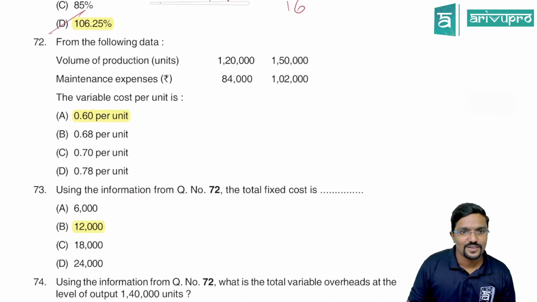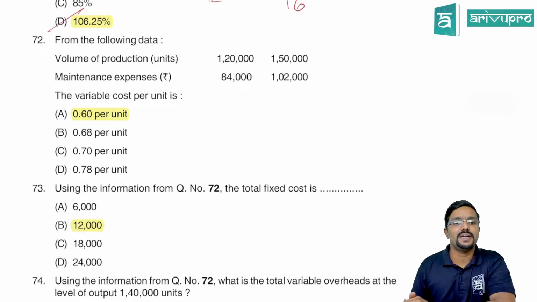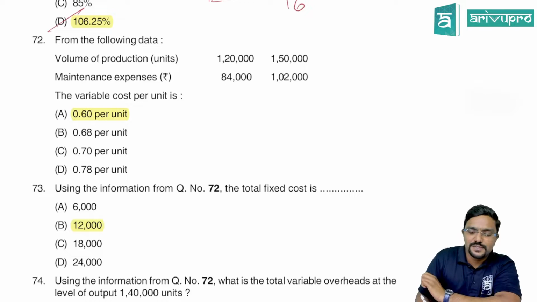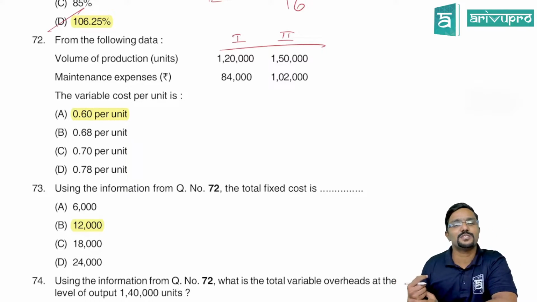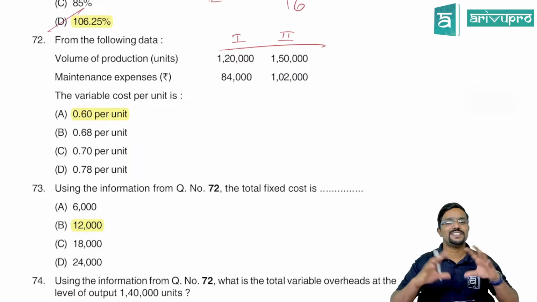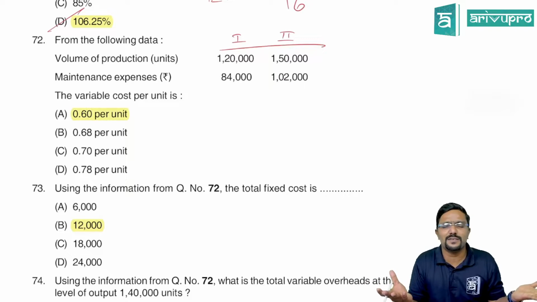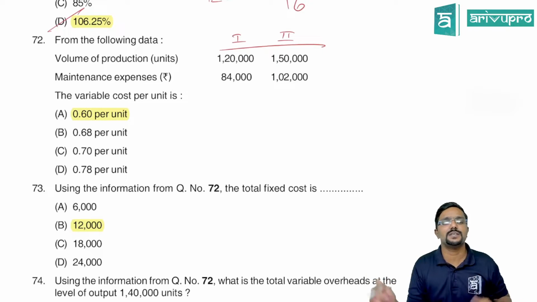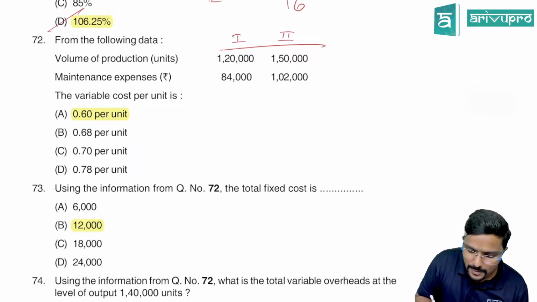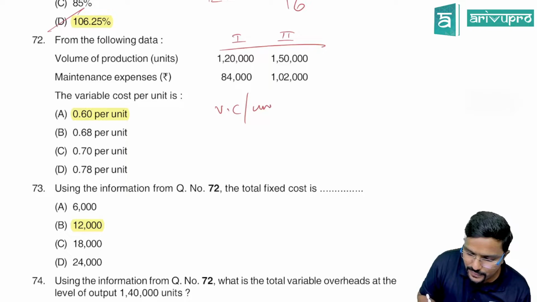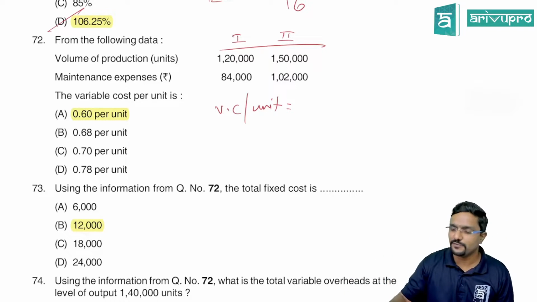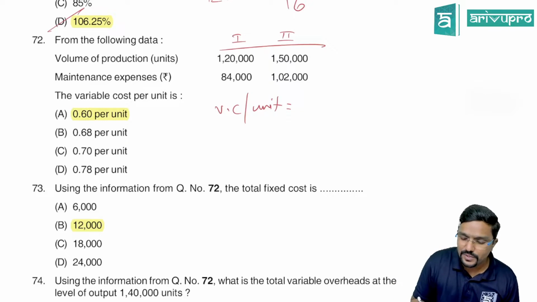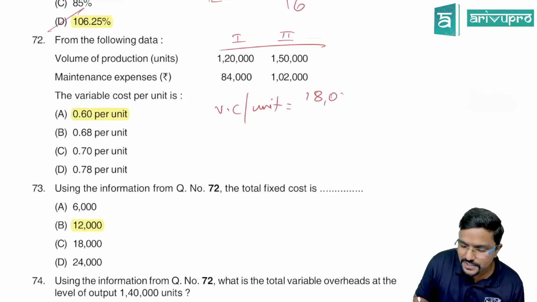Yes. Next, from the following data, volume of production is given for 2 periods and maintenance expenses is given. Let us take it as period 1, period 2. Variable cost per unit, easy. How will you calculate? Change in total cost. Maintenance expenses, whatever they have given is like a total cost. Change in cost divided by change in output. So variable cost per unit will be how much, guys? Change in cost, that is 1,02,000 minus 84,000. It is 18,000. Change in cost.